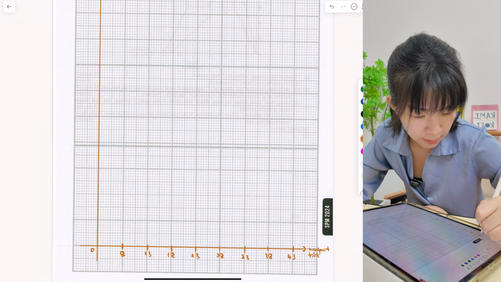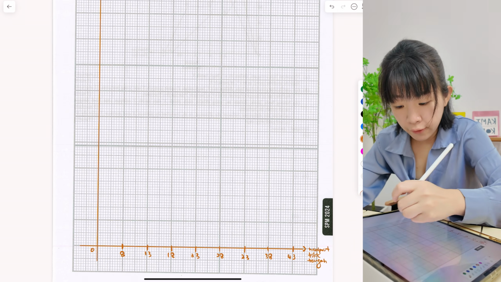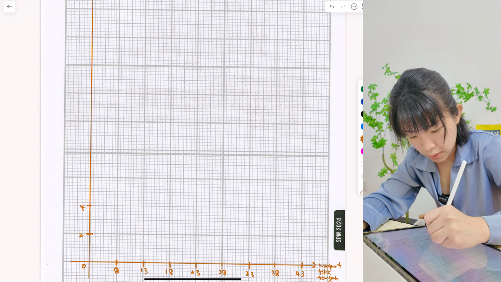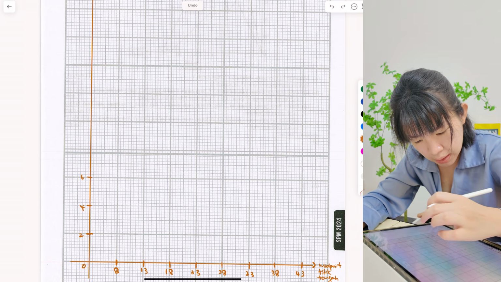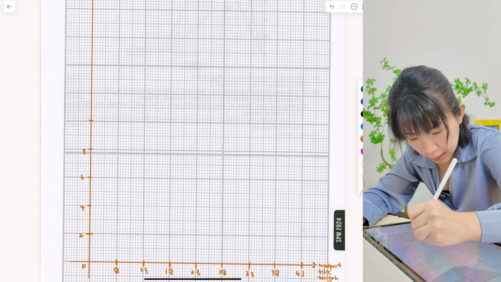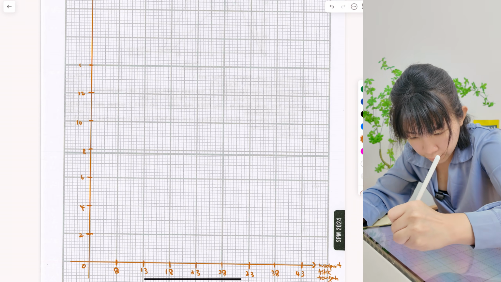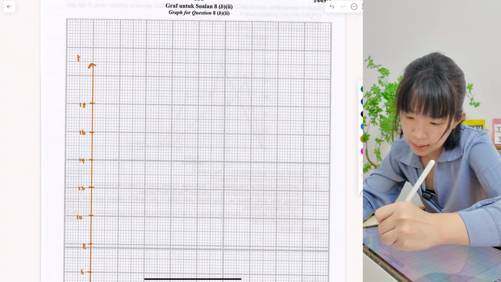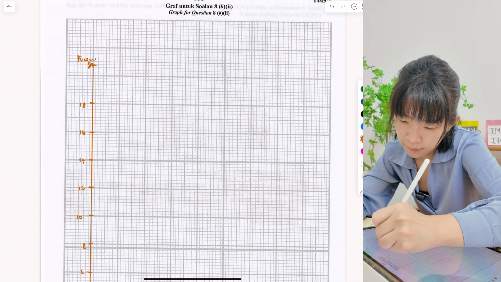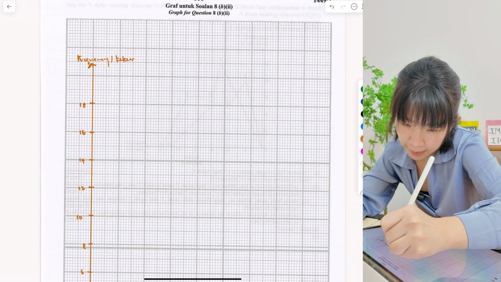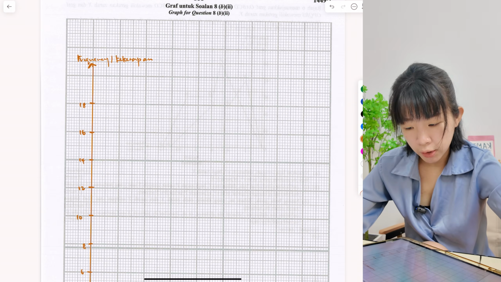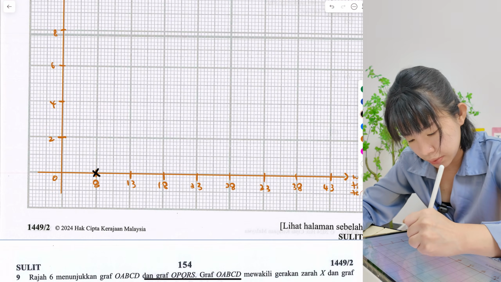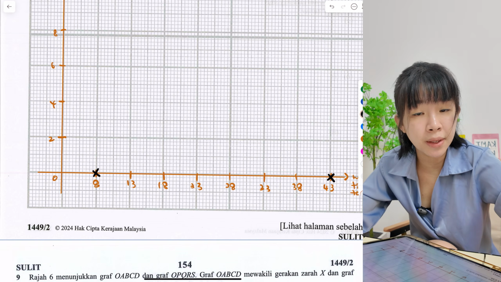So this is midpoint, titik tengah. For the vertical, which is the y-axis, 2, 4, 6, 8, 10, 12, 14, 16 until 18. So this is frequency, kekerapan. Then we just plot accordingly. The first one is 0. The last one, 0, so must be on the x-axis.